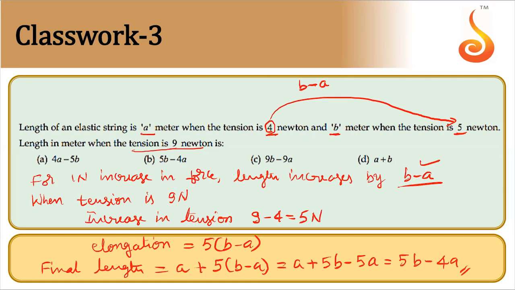So it must be option B. Right? Notice one thing, within elastic limit, more is the force, more should be the elongation, they should be directly proportional. For 1 Newton increase, if the elongation is B minus A, for 5 Newton increase, it should be 5 times B minus A. Yes, hope you have taken this.